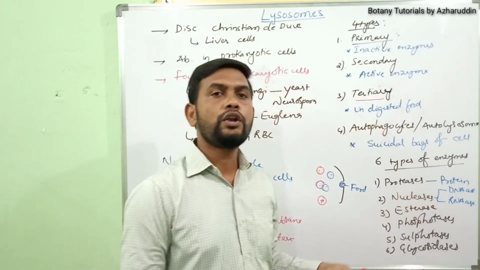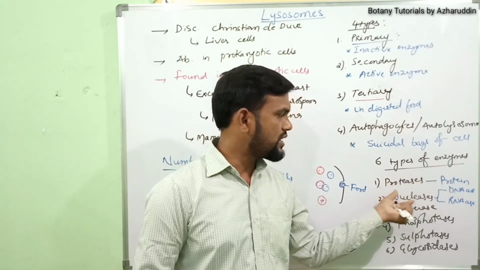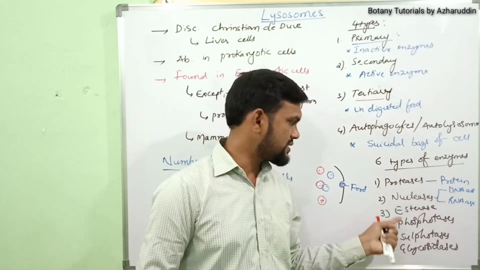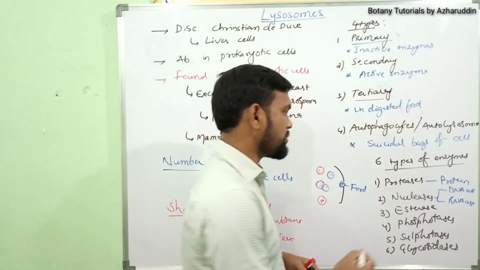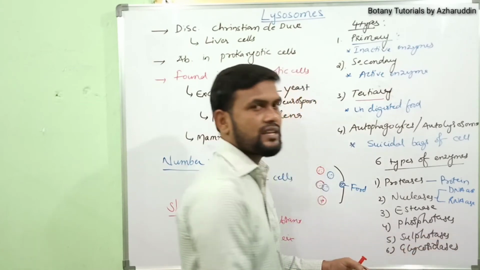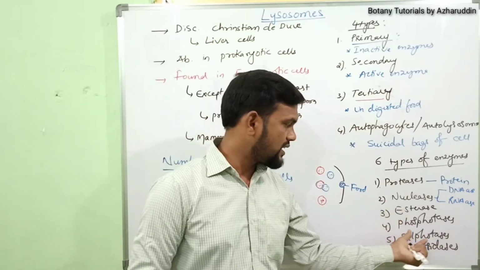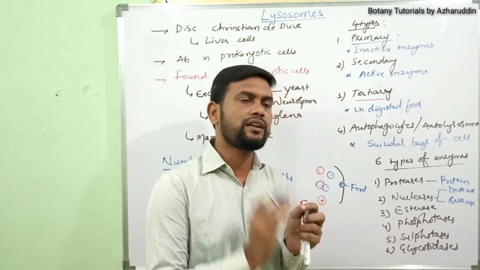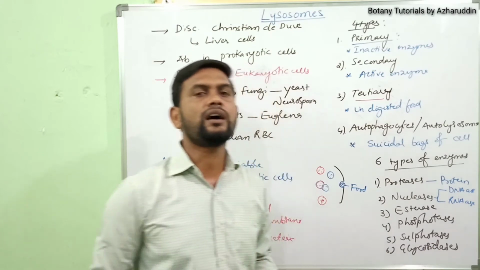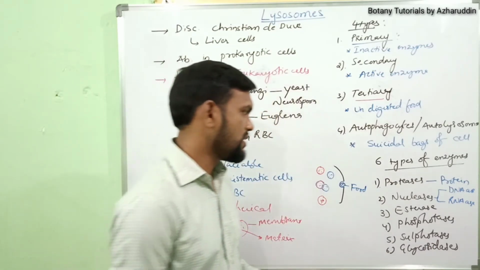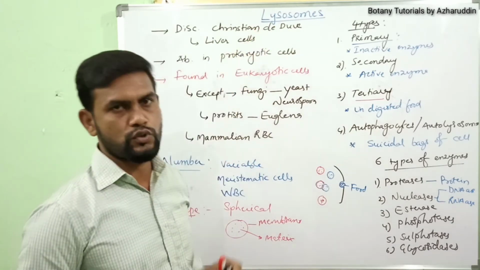They digest nucleic acids. Esterases break the ester bonds, and phosphatases are involved in the breakdown of phosphate bonds. Like that, sulfatases break down the sulfur bonds. Glycosidases break down the glycosidic bonds. These 6 types of enzymes are present in the lysosomes.